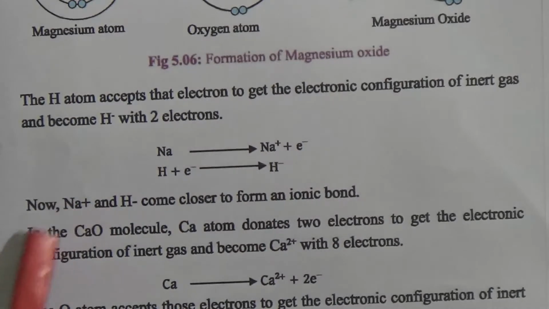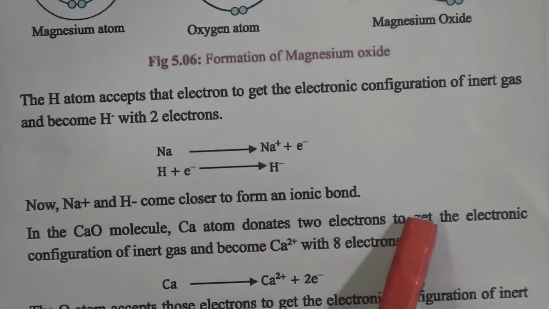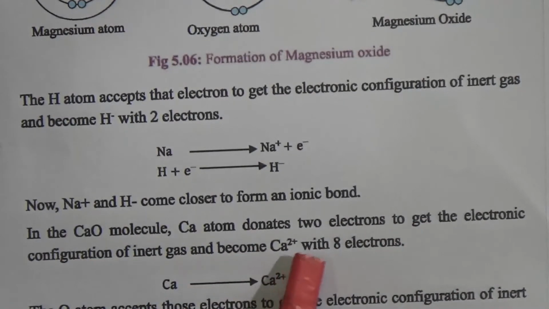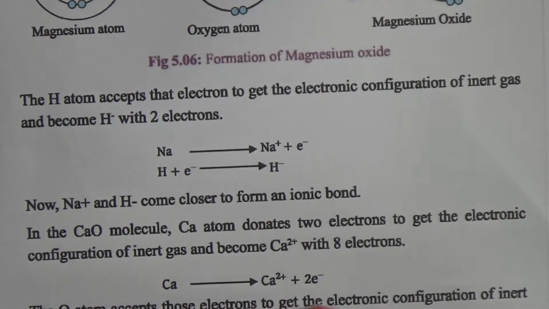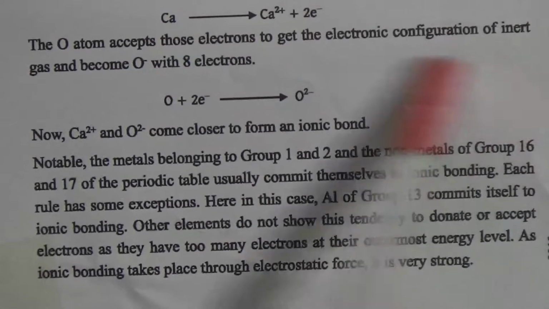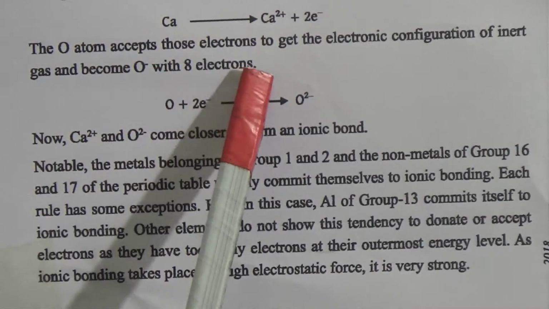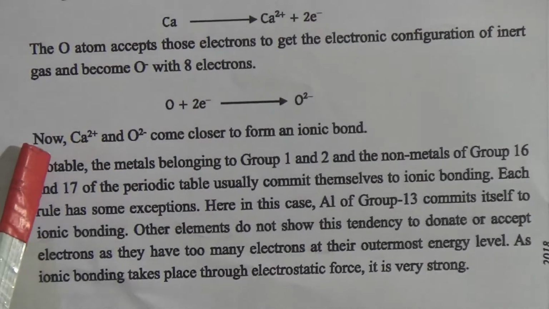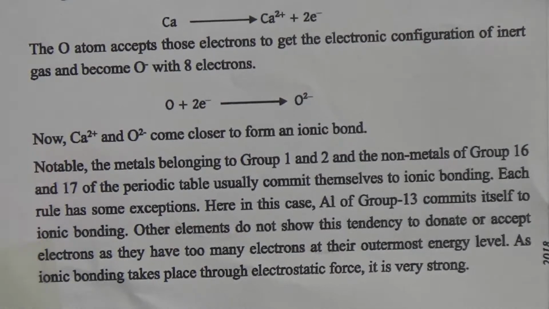And in the calcium oxide molecule, the calcium atom donates 2 electrons to get the electronic configuration of an inert gas and becomes a calcium cation, and oxygen accepts those electrons to get the electronic configuration of an inert gas and becomes an oxygen anion with 8 electrons, and thus they produce an ionic bond and make the ionic compound calcium oxide.